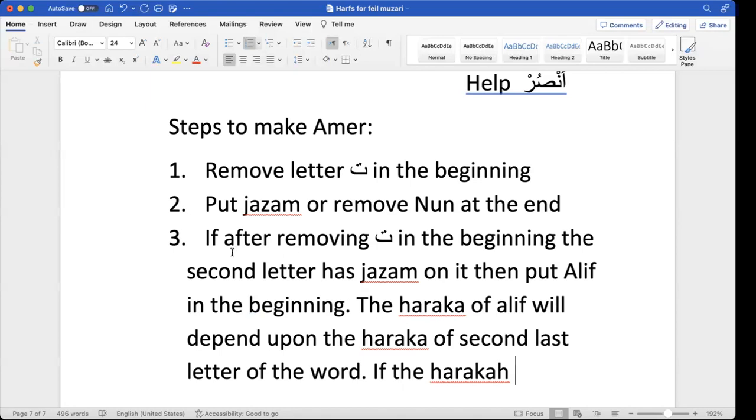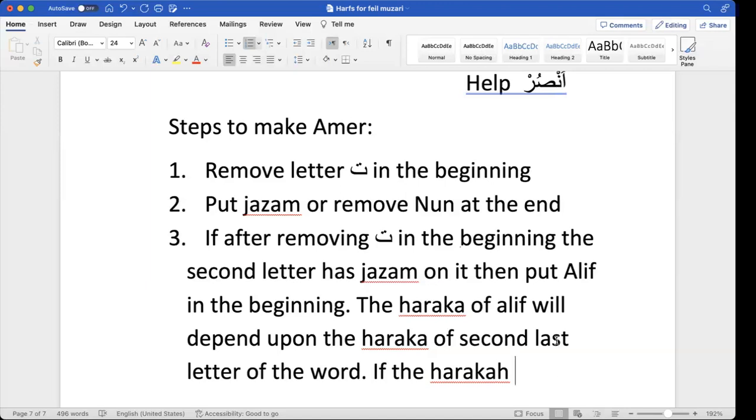So what is the confusion there? If, after removing the ta in the beginning, the last letter has the jazm... No, bhai, the second last letter. The second letter has... Yes, unsur. Last letter, ra. No, bhai. Actually, alif is required when this noon has jazm on it in this case.